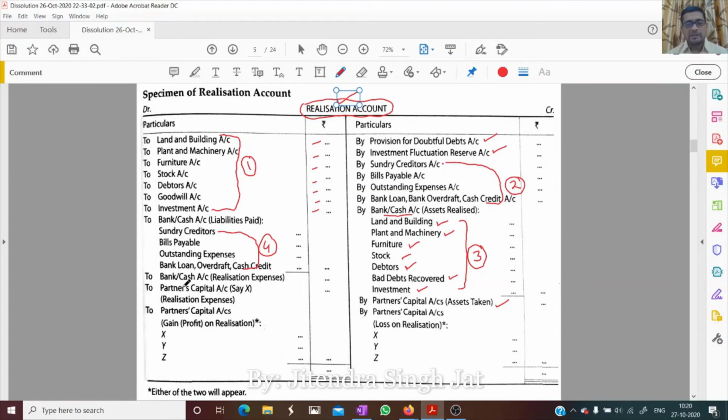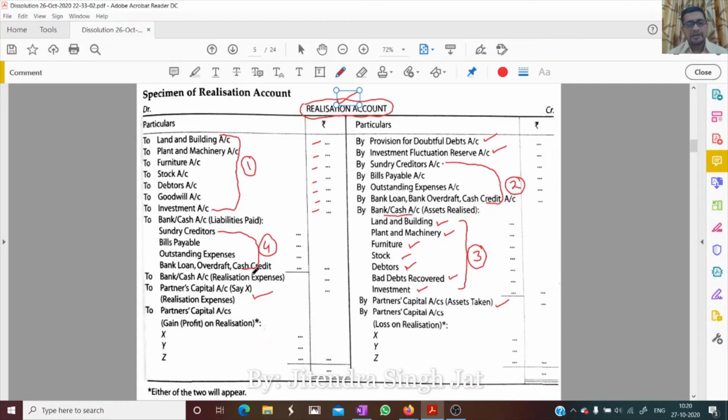If any partner pays any expense or any liability, then it is recorded on the debit side here to partner's capital account. If any partner pays any liability, any creditor, bills payable, outstanding, bank loan, then it is recorded on the debit side to partner's capital account.